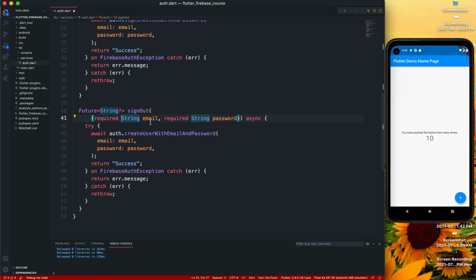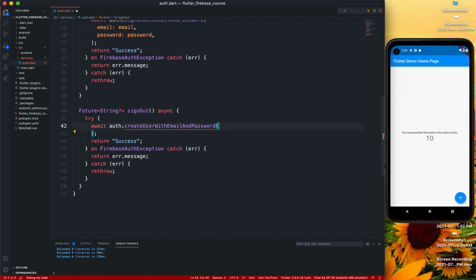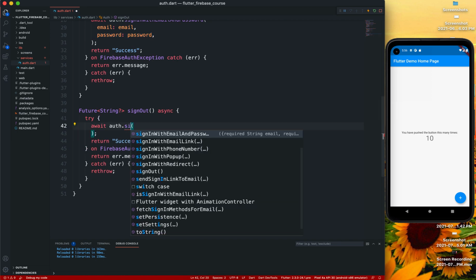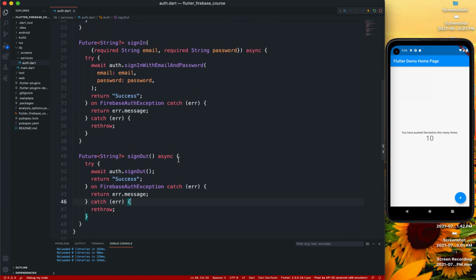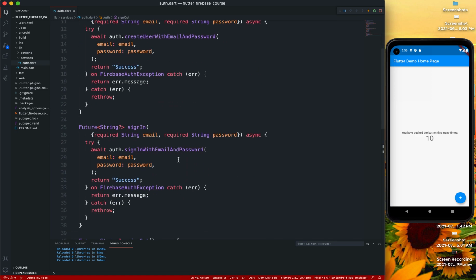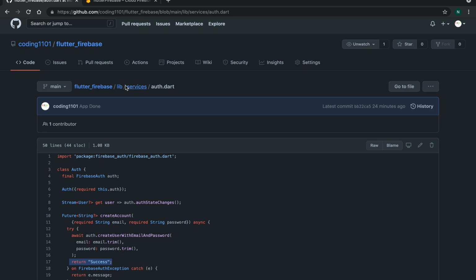And we don't need this object right here, we don't need any arguments, and we will just sign out. And that's it. Basically we have our functions ready, so we have our auth service ready to use.